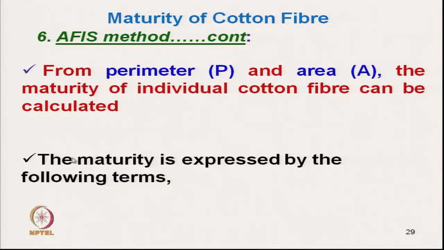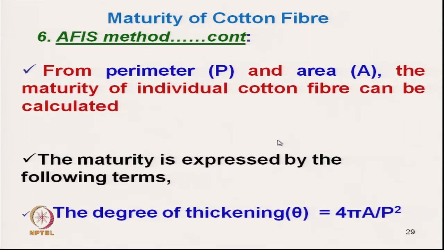So, maturity here is expressed by the following term. One can ask the question: in AFIS, if we get the perimeter and area, how can we express the degree of maturity? Here we can express the degree of maturity by the term degree of thickening, which is 4 pi A by perimeter square, that we have seen. Okay.